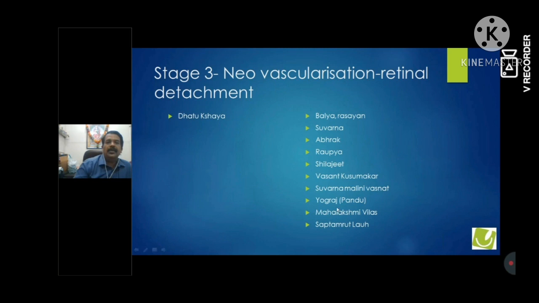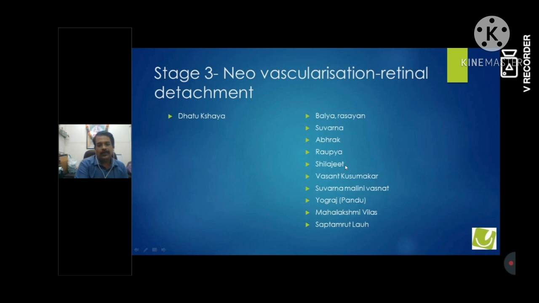So what is the basic Ayurvedic principle in this? Dhatu Kshaya, complete Dhatu Kshaya, complete Vata Vriddhi. So we need something which is really Balya and Rasayan to the deeper Dhatus, to Asthi Majja. These are the four things which have been described in any text whenever there is damage in the deeper Dhatu. Say for Raja Yakshma, say for Pandu, anywhere where there is damage of deeper Dhatus, we use these four things: Suvarna, Abhrak, Raupya, and Shilajit. These are the four things we use whenever there is deeper dhatu kshay to rejuvenate these.